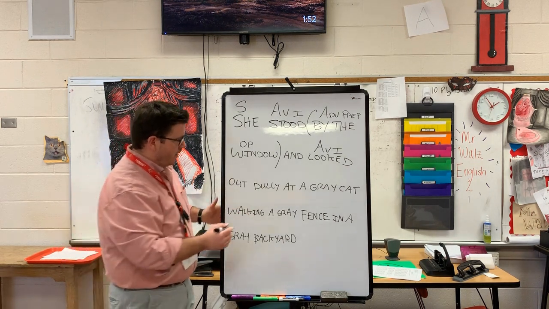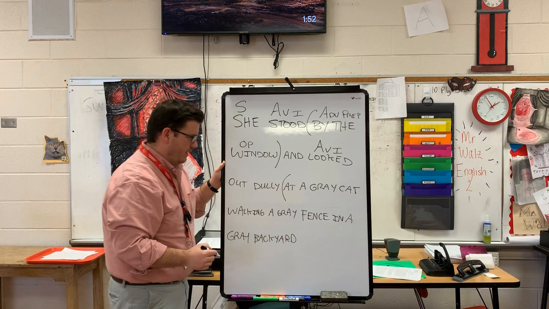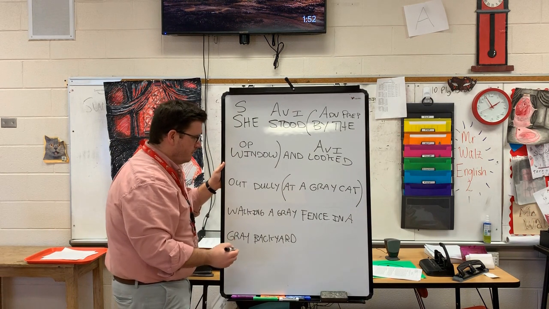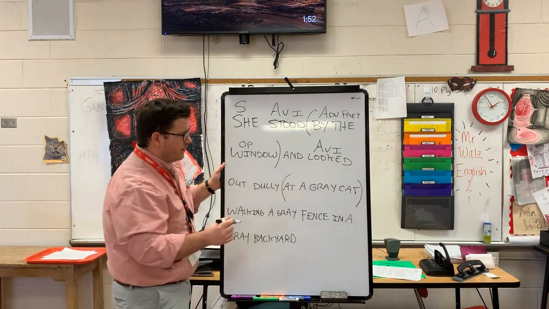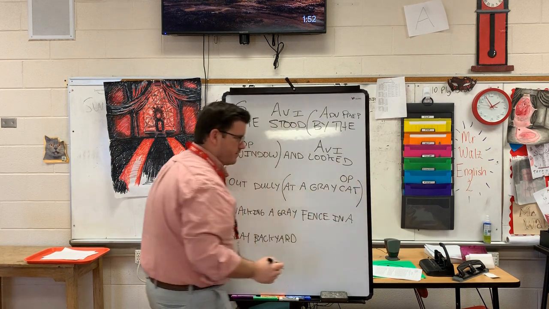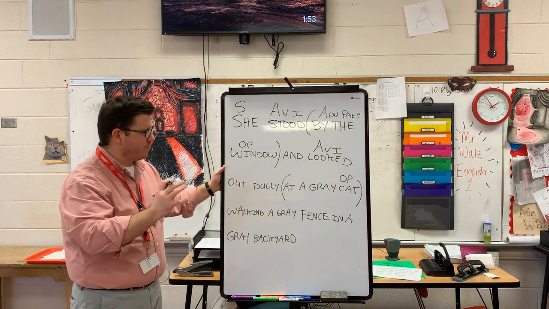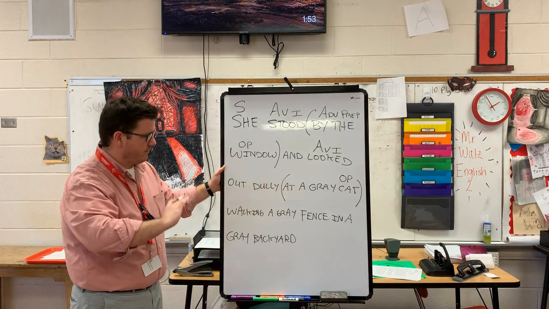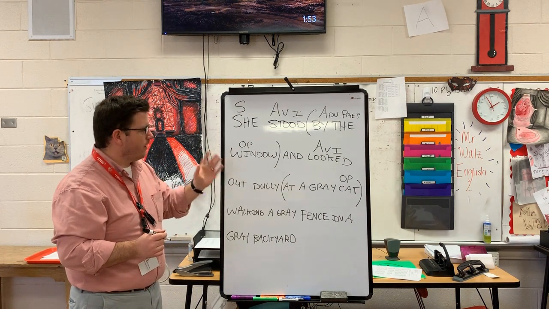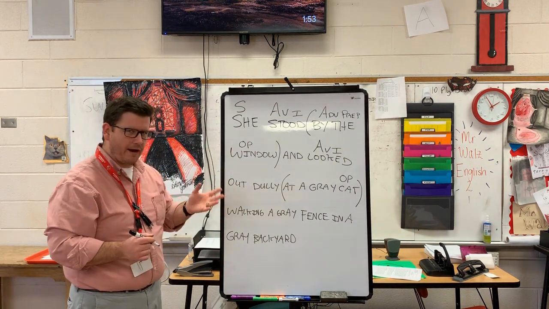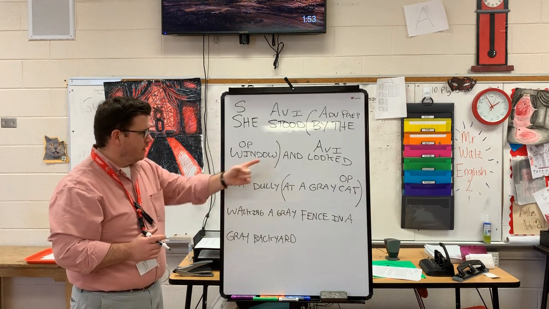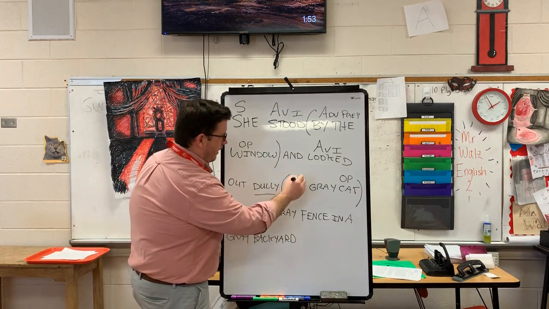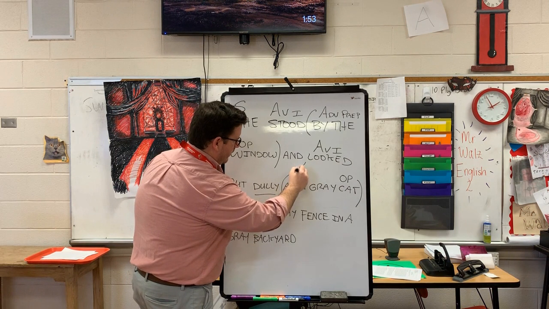Dully is an adverb. Again, I have a prepositional phrase here, and that one starts at. It's going to end in cat. Yeah, cat is the object of the preposition. Good work. Gray kind of threw me off there for a second. Gray is an adjective, so it doesn't have anything to do with the object of the preposition there. So I hear you saying adverb over there. Would this be an adverb or adjective prepositional phrase? Adjective. She looked out dully. No, dully is the adverb. I think it kind of describes looked.